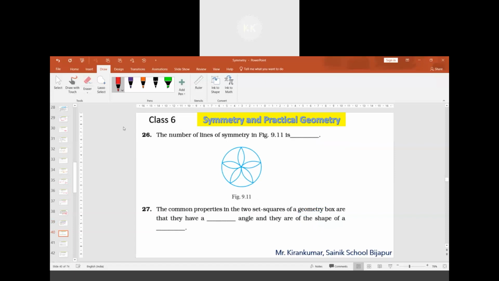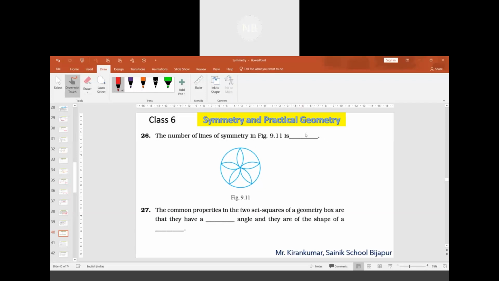Question number 26. You can observe a floral diagram here. In this floral diagram, there are five petals. The line of symmetry will also be five, one to each petal on the other side. Yes: 1, 2, 3, 4, 5.